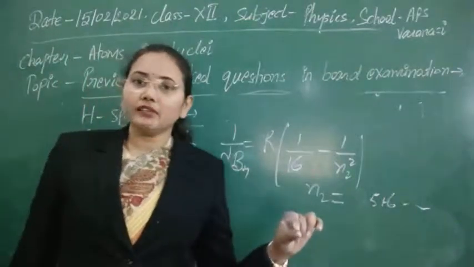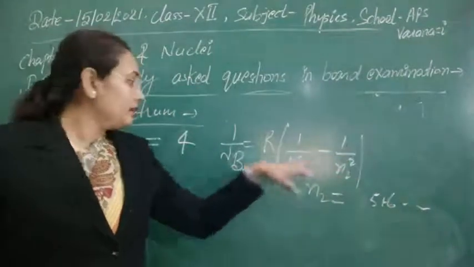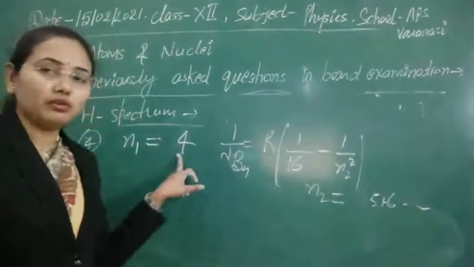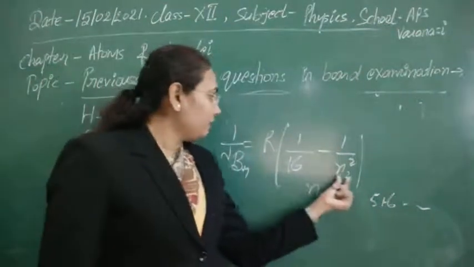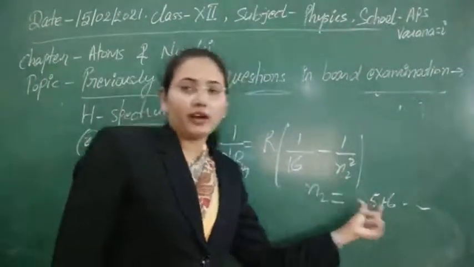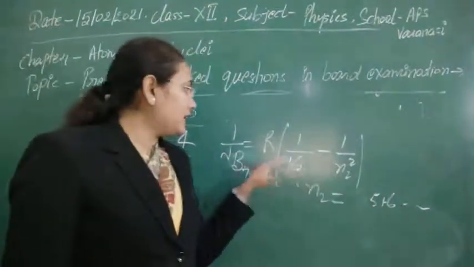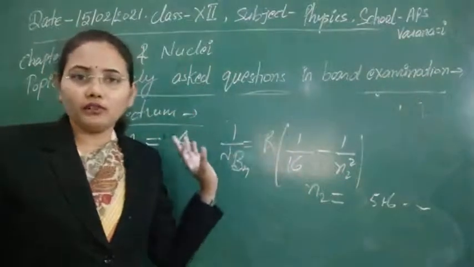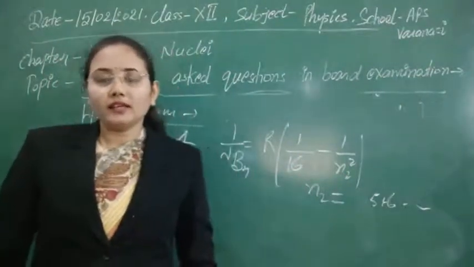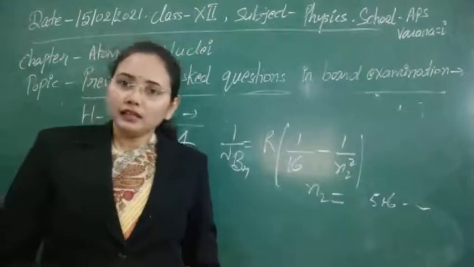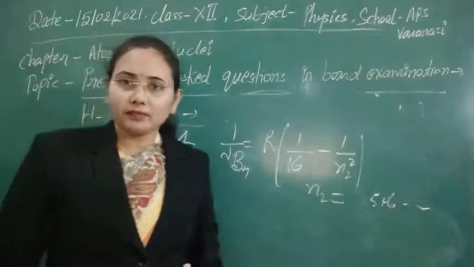Minimum wavelength we will get whenever the electron makes a transition from n2 equal to infinite to n1 equal to 4 state. And maximum wavelength we will get when it makes a transition from n2 equal to 5 to n1 equal to 4. So we can calculate that value easily by putting in the value of the Rydberg constant. And if you see in which range it lies, it also lies in the infrared region, and this is called the Brackett series.